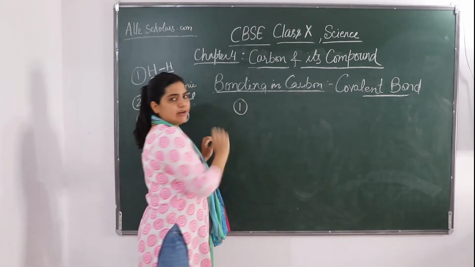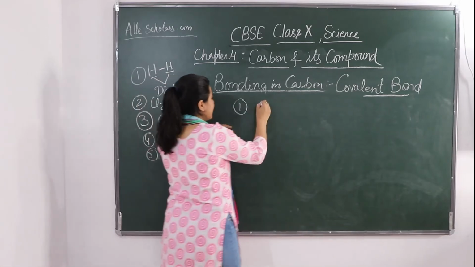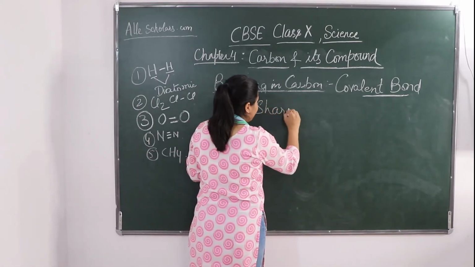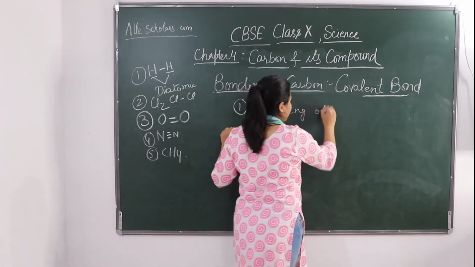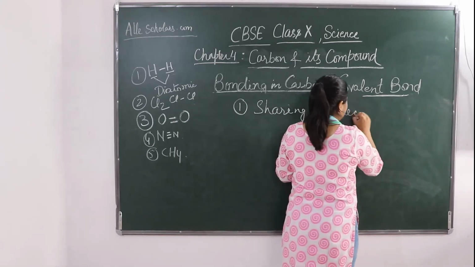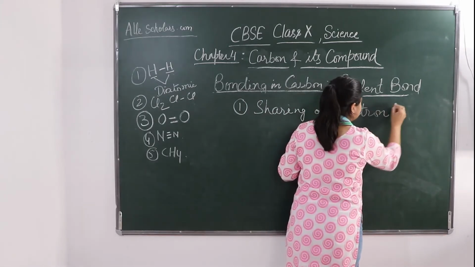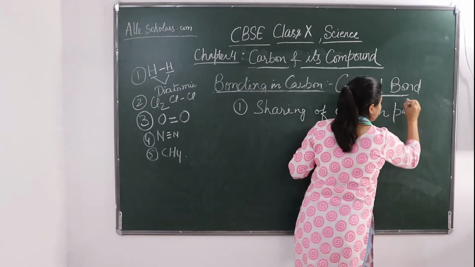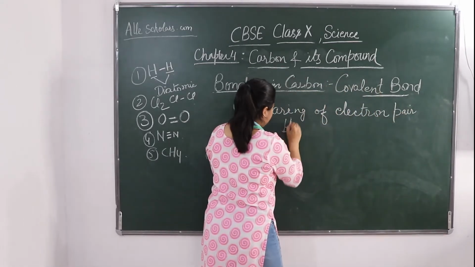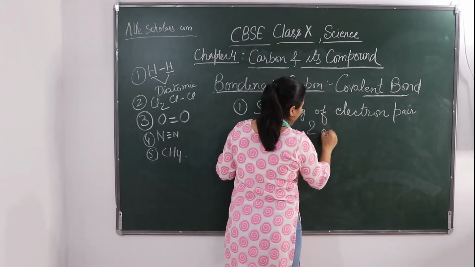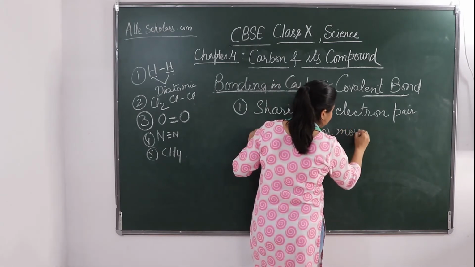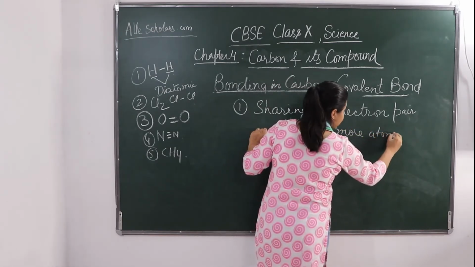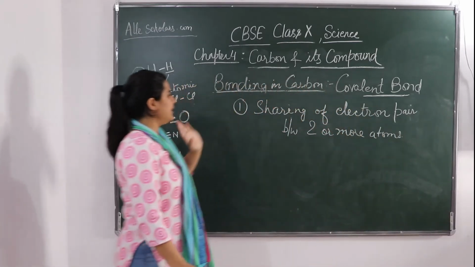So the first very thing for the covalent bond is the sharing of electron pair between two or more atoms. This is known as covalent bond.